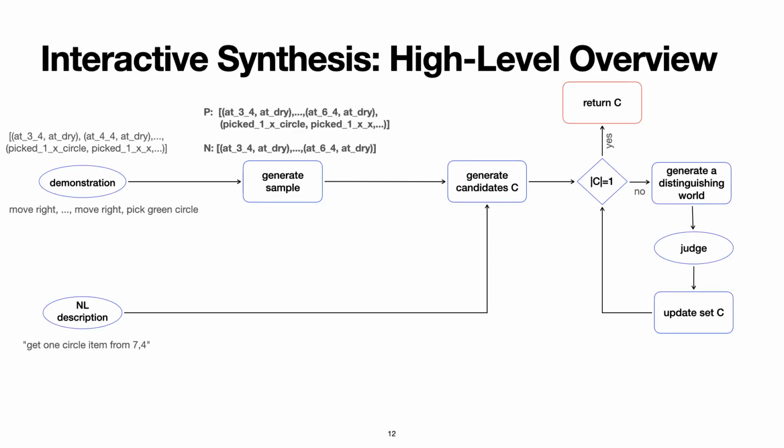So far, what do we have? We have generated a sample consisting of the positive sequence, the user-provided demonstration, and a set of negative sequences. The next step is to generate a set of candidate specifications using the sample and the natural language description. Let's dive deeper into how this is done.